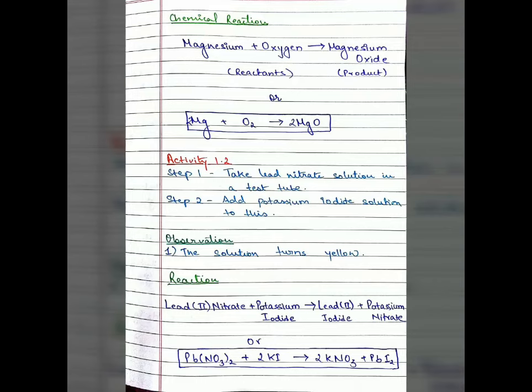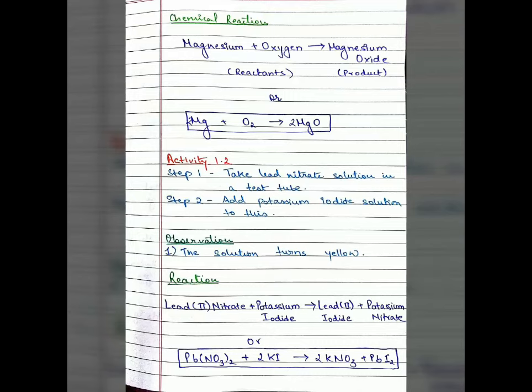You can write it in shorter form, that is 2Mg plus O2 gives 2MgO. Oxygen, as it cannot exist independently, exists in the molecule O2, whereas Mg can exist independently. But to balance it, we have multiplied it with 2 on the LHS and multiplied the whole product with 2 as well, so that the law of conservation of mass is preserved.